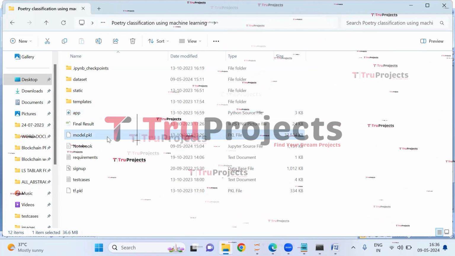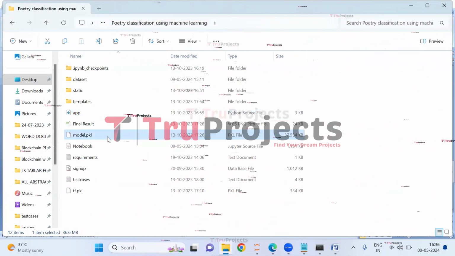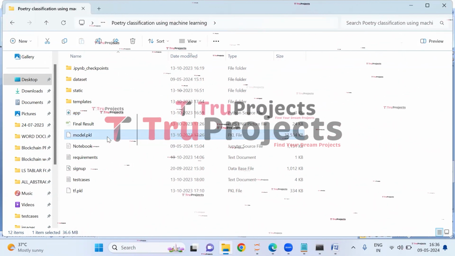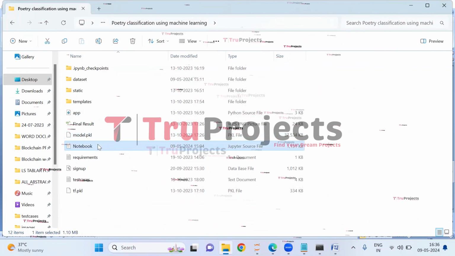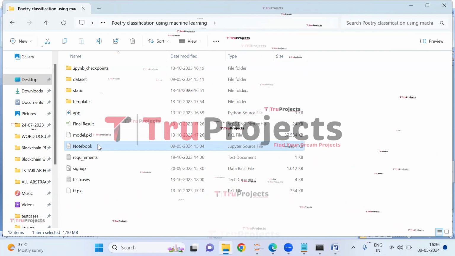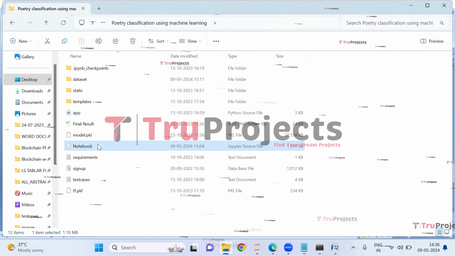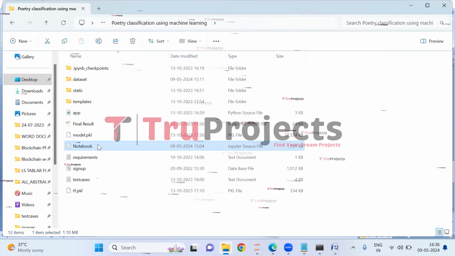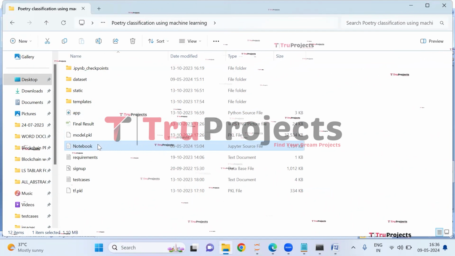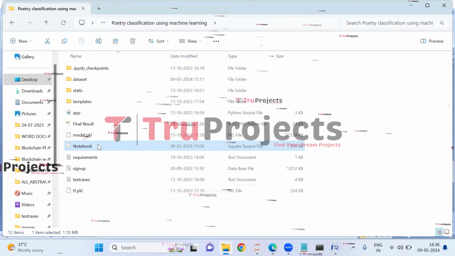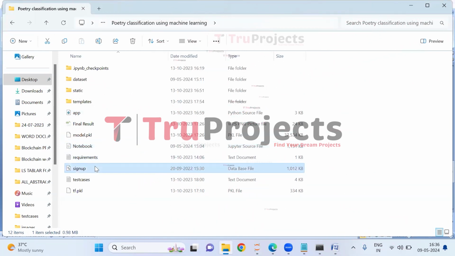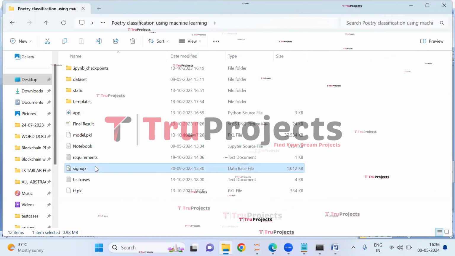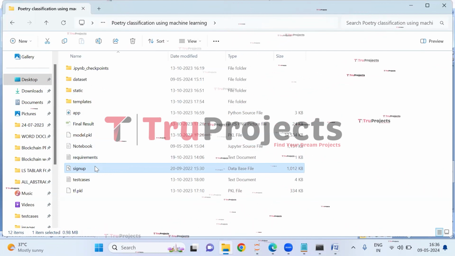This is the model file, which contains algorithm information which will be loaded into the project code during runtime. This is the notebook.ipynb file. This is a Jupyter Notebook file which contains a combination of code, graphs, and outputs all in one place. It allows users to write and execute code in individual cells, making it a popular choice for data science. This is the signup.db file. This file is the database file used to store user information.